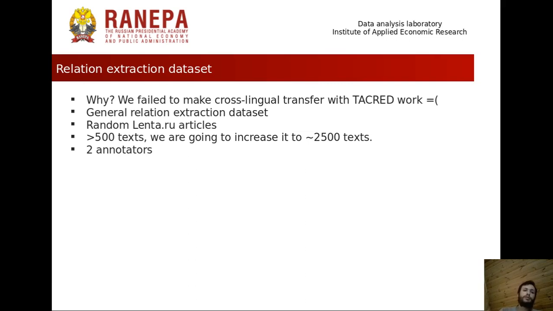As far as we know, there are no general relation extraction datasets for Russian, except the ones that are automatically created by parsing Wikipedia. So we took some random lenta.ru articles that are hosted on GitHub. Thanks for this, it makes it very convenient. We annotated a little bit more than 500 texts, and we are going to increase this number. For each text, we had 2 annotators. There were 5 annotators in total.